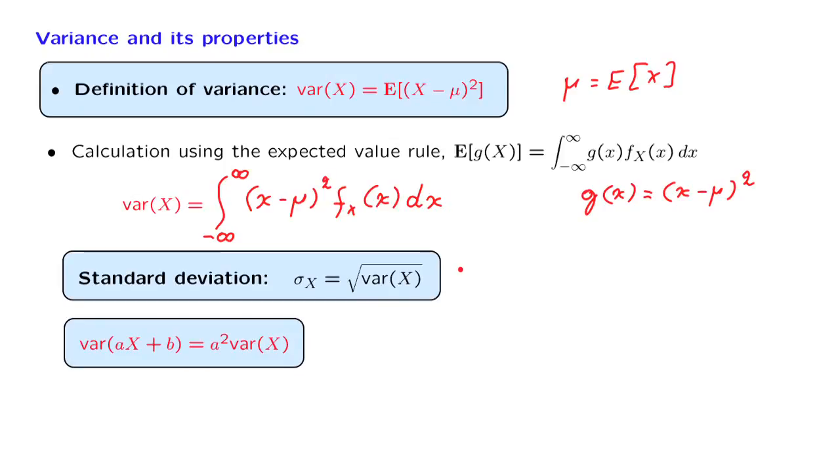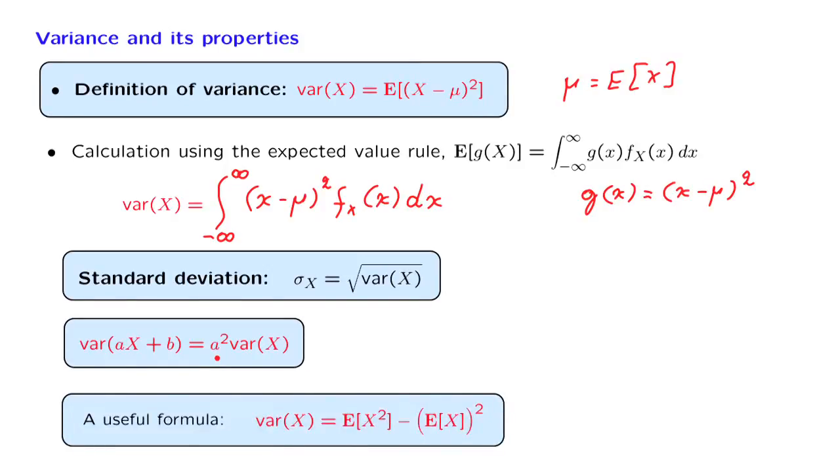We have a property about the variance of linear functions of a random variable, namely that if we add a constant to a random variable, this has no effect on the variance, but if we multiply a random variable by a constant, the variance gets multiplied by the square of that constant.